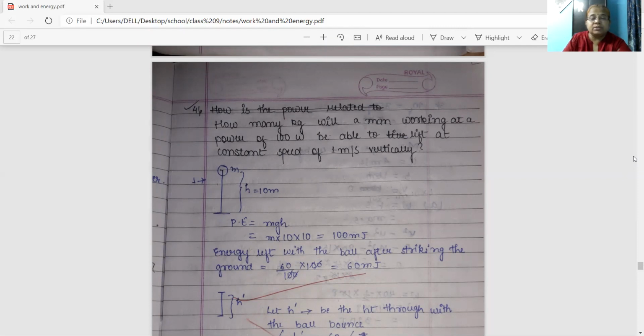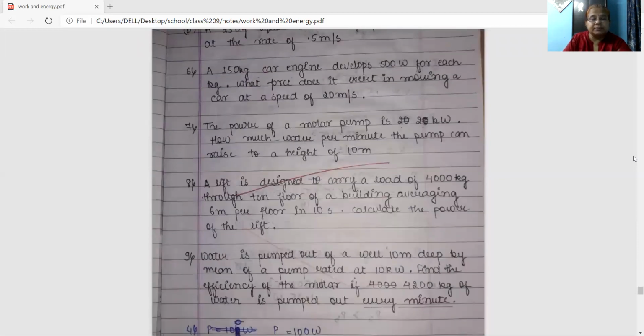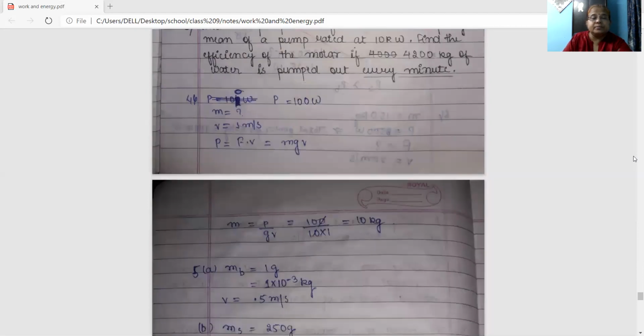We know power equals force into velocity. Come to the solution. Here force will be m into g, right? Power is 100 watt. Mass you are asked to find. V is 1 meter per second. Power equals force into velocity. Force is m into g, into velocity.